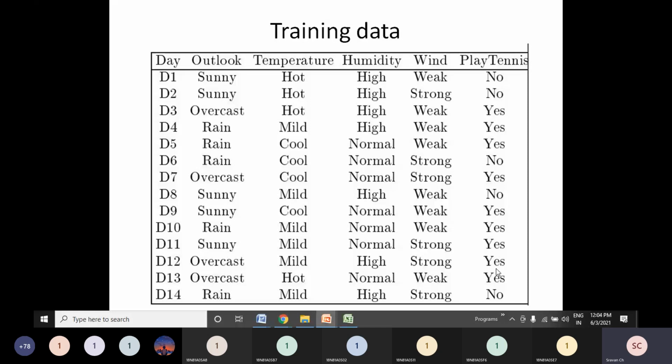Just imagine, friends, instead of this playing tennis data set, suppose I have my employee data set. Suppose I'm running a very big company with 1 lakh employees, and I want to apply a machine learning model to decide, based on certain parameters, how much percentage of salary hike I should give.